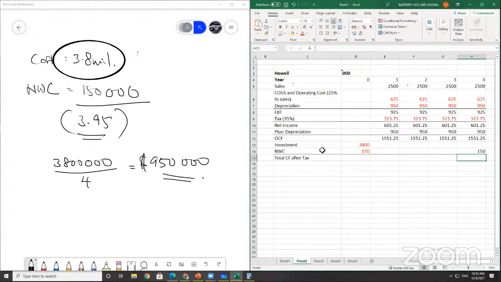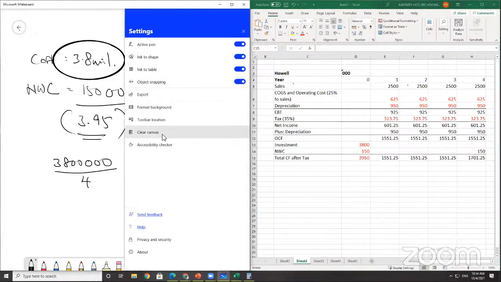So total cash flow after tax equals the sum. This is red in color because it's negative. All right, so now you get the total cash flow already.